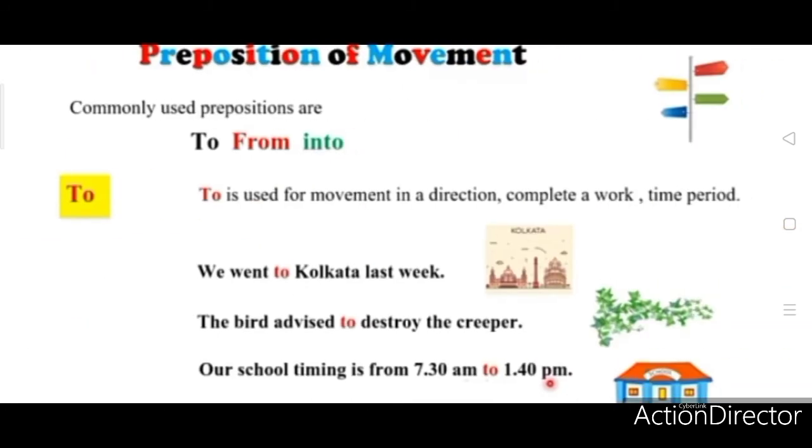Then, to. Preposition of movement: to, from, into. To is used for movement in a direction, to complete a work, or for a time period. See, we went to Kolkata last week. So here they are mentioning the direction from Sivaganga to Kolkata. We went to Kolkata last week.